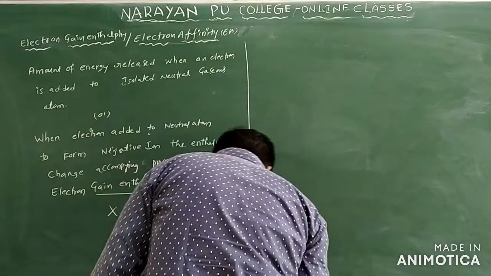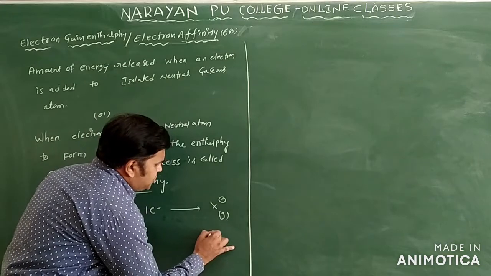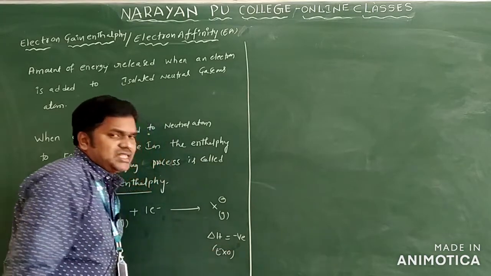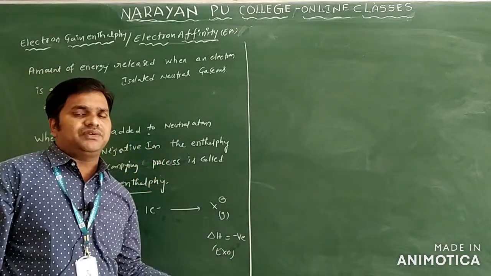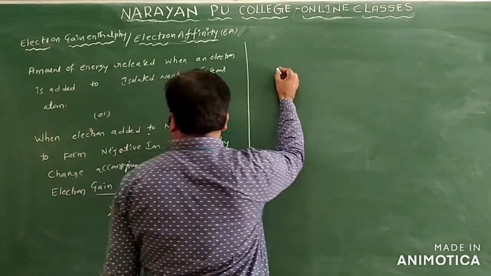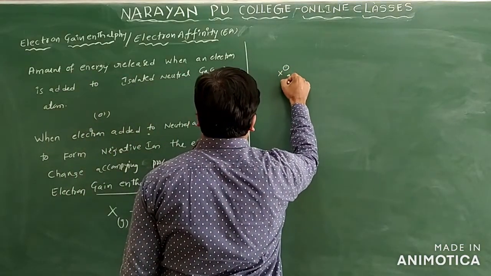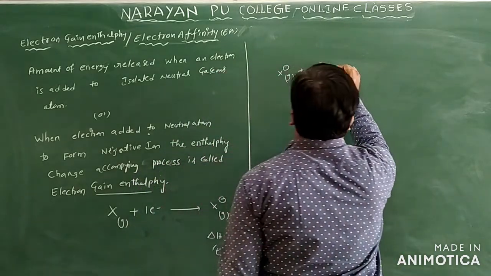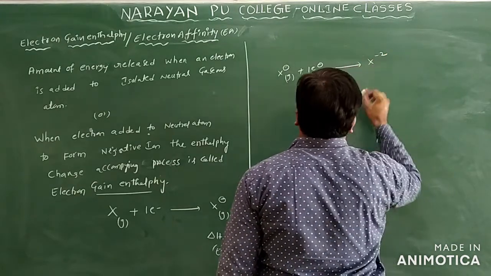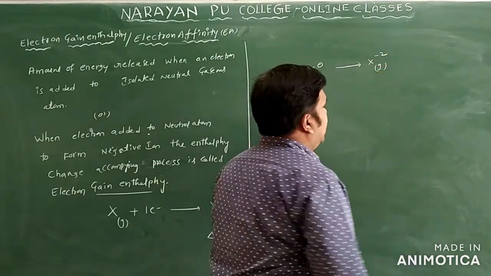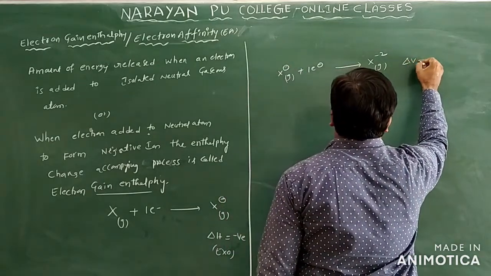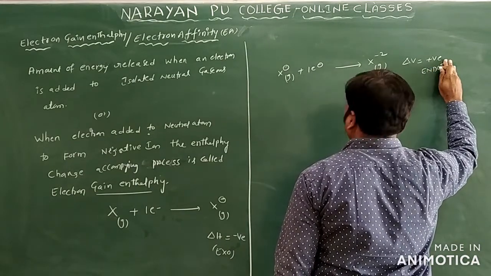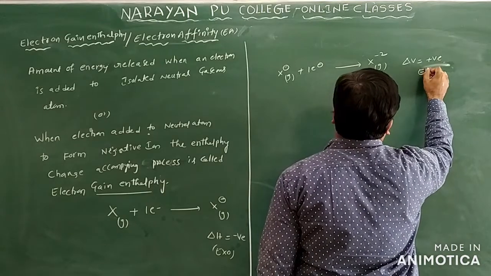Here we will see one more point. Generally delta H is negative, so the process is exothermic. This is the first electron affinity, by adding one electron. Now I am writing one more example. X minus in the gaseous state gains one more electron and forms X 2 minus ion in the gaseous state. But in this case delta H is positive, which means it is endothermic, whereas the earlier one is exothermic.